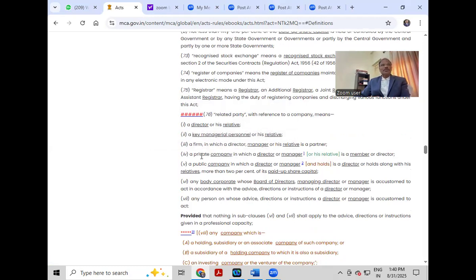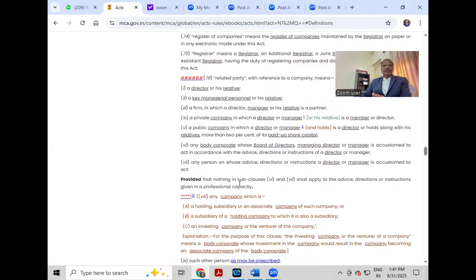A firm in which a director or manager or his relative is a partner. Firm means any partnership firm, so that partnership firm also will become a related party. Or a private company in which this director or manager or his relative is a member or a director, then that private company will become a related party.